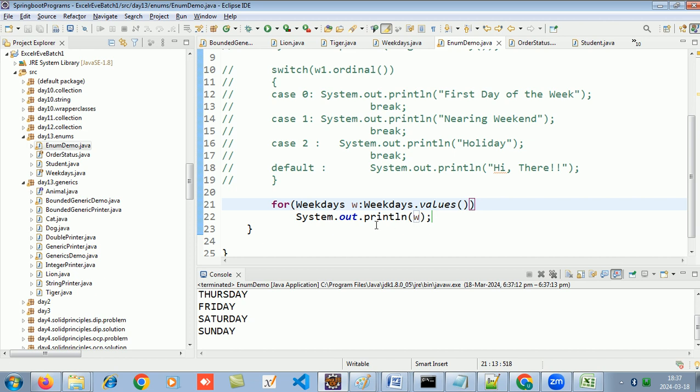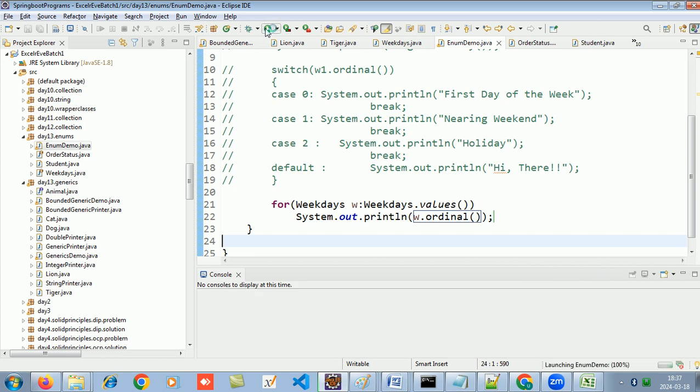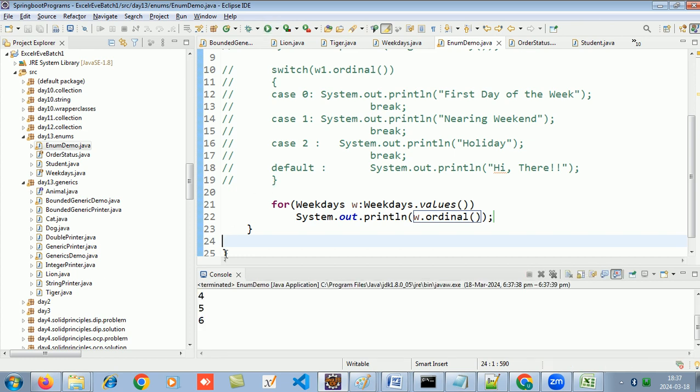Okay. And now if you want to display 0, 1, 2, 3, 4, 5, 6, then display W dot ordinal. So now it will not display me the value, it will display me the indexes. Okay. Is that making sense to you all?